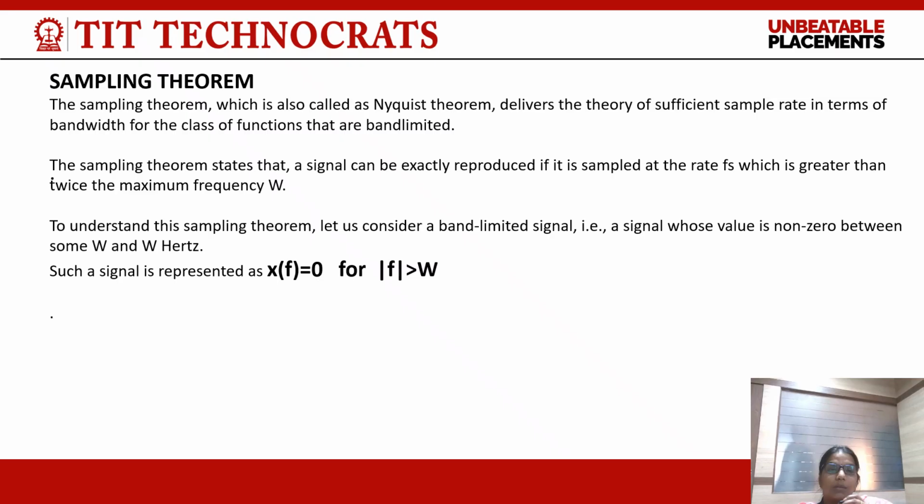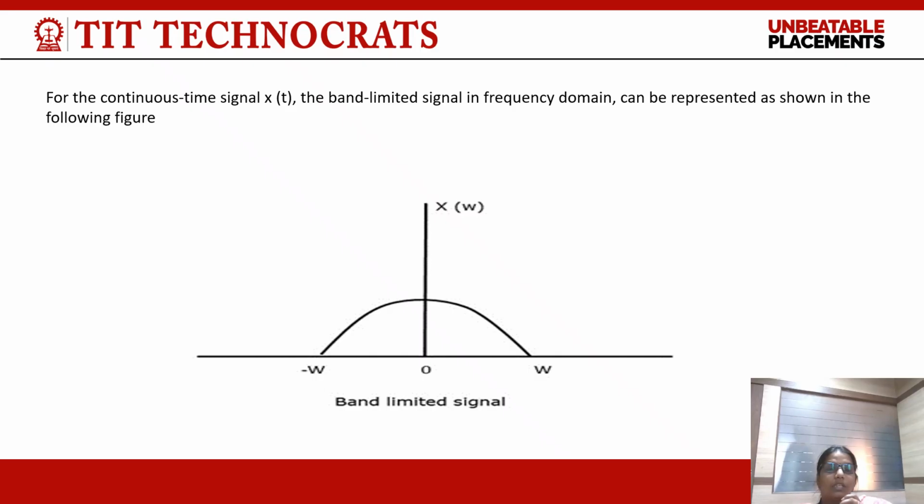To understand this sampling theorem, let us consider a band-limited signal, that is, a signal whose value is non-zero between minus W and W hertz. Such a signal is represented as X(f) equal to 0 for |f| greater than W. For the continuous time signal x(t), the band-limited signal in the frequency domain can be represented as shown in the figure. So it is a band-limited signal between minus W and W.